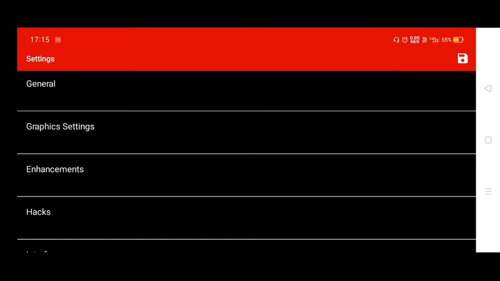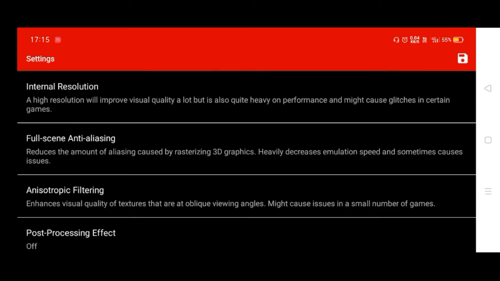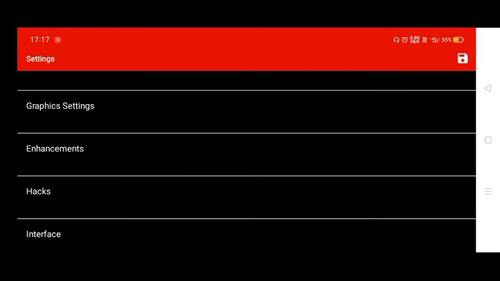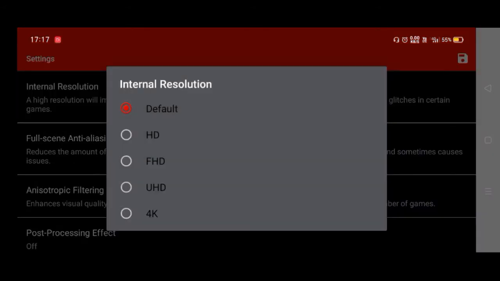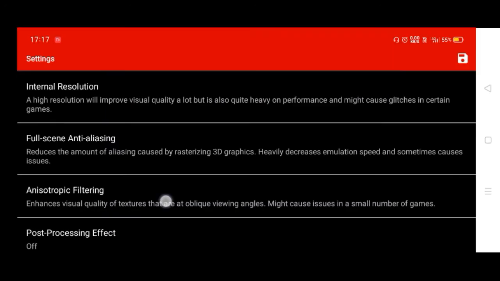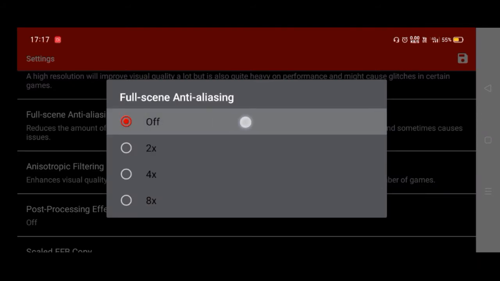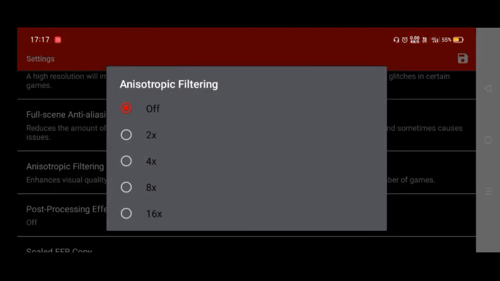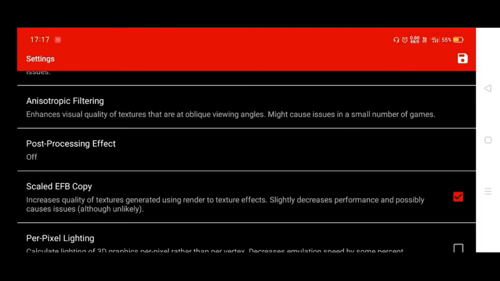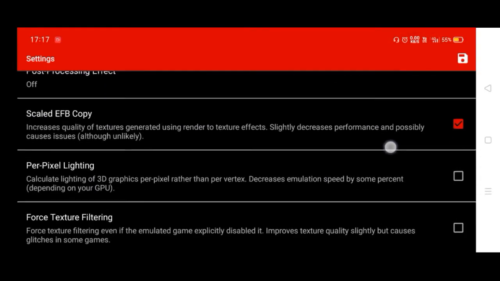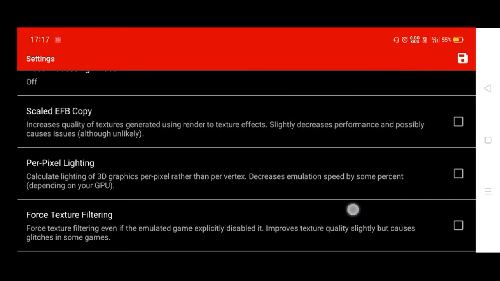Then go back and go to enhancements and set the resolution to the lowest default. And one thing to note is that higher resolution drains your battery faster. So if your battery drains faster, set the minimum resolution and turn full scene anti-aliasing off and anisotropic filtering also off, and then turn this off, scaled EFB copy,